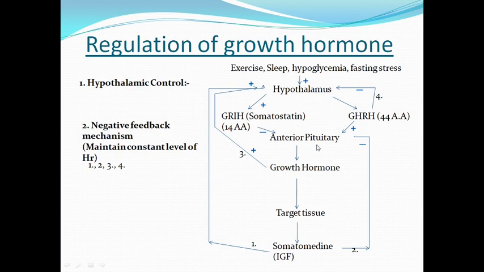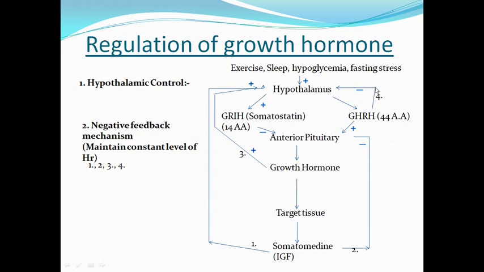The second negative feedback mechanism occurs via the growth hormone itself. The growth hormone acts on hypothalamus to stimulate the GHIH, and in turn this somatostatin inhibits the anterior pituitary to release the growth hormone. And the third negative feedback mechanism is attained by growth hormone releasing hormone itself.